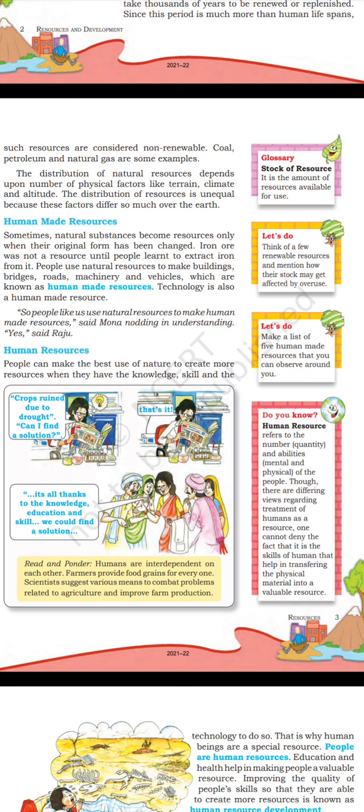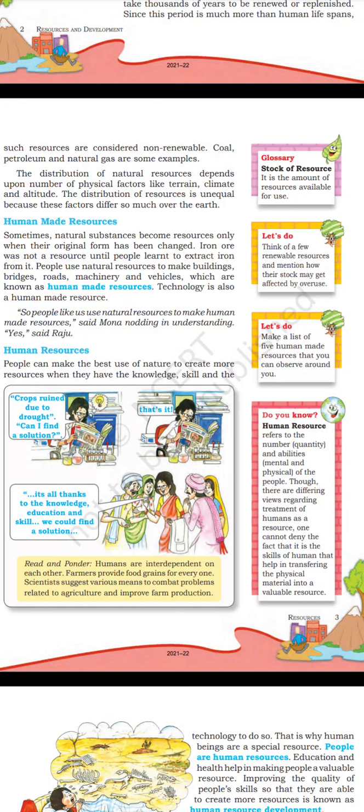Coal, petroleum, and natural gas are some examples. The distribution of natural resources depends upon number of physical factors like terrain, climate, and altitude. The distribution of resources is unequal because these factors differ so much over the earth. Glossary. Stock of resource. It is the amount of resources available for use.